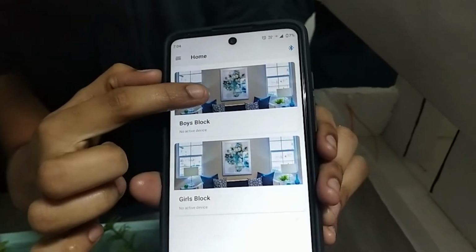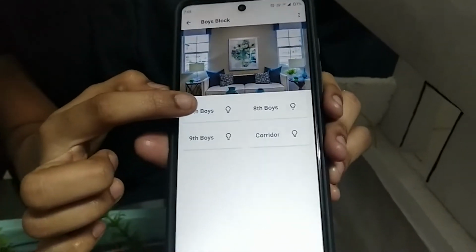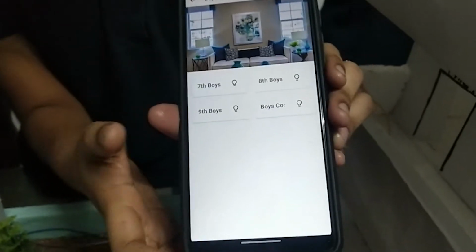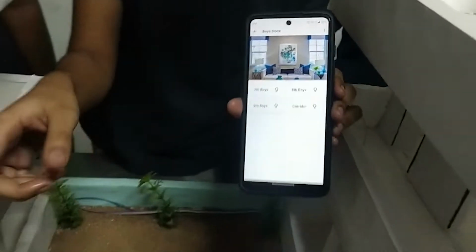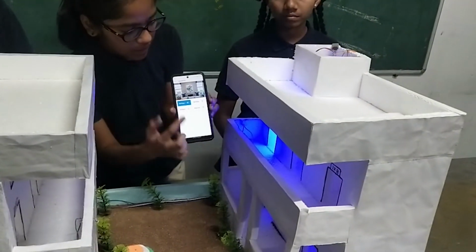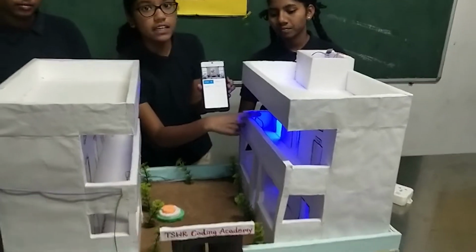Now let us click on this. Here you can observe these are all the classes and this is the corridor. Now let us see the practicals. This is the 7th class. Now I am switching on this light. Here you can see the LED has started glowing.